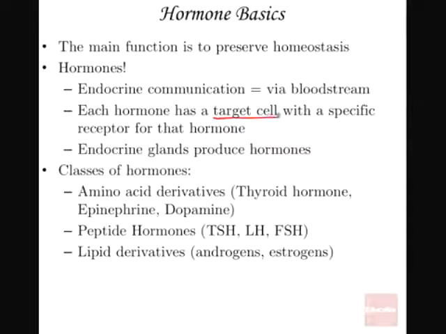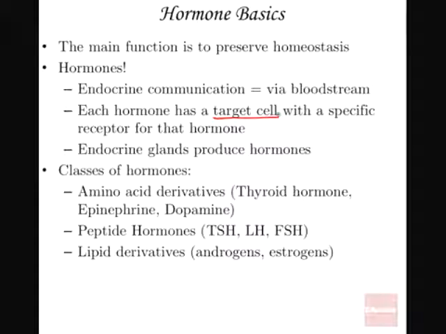Try to look at that red line which we are underlining there, where the hormones go to target specific cells. This time the cells, we call them the target cells. This is going to be via some specific what? Receptors.